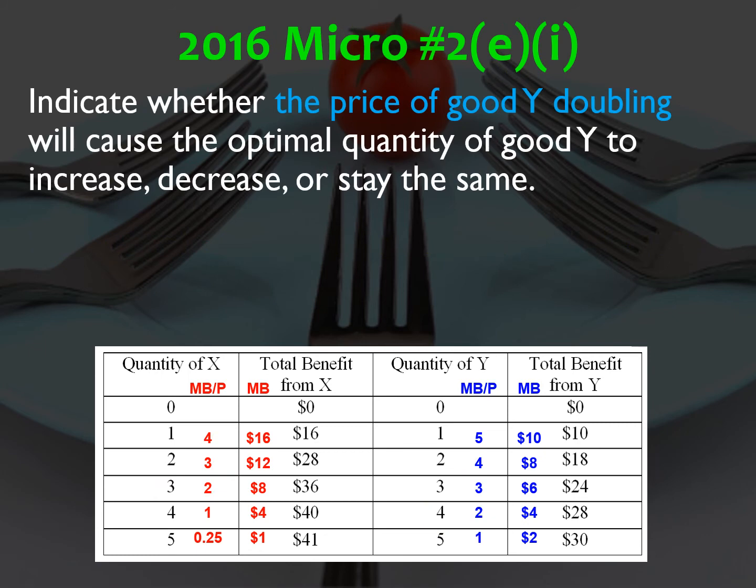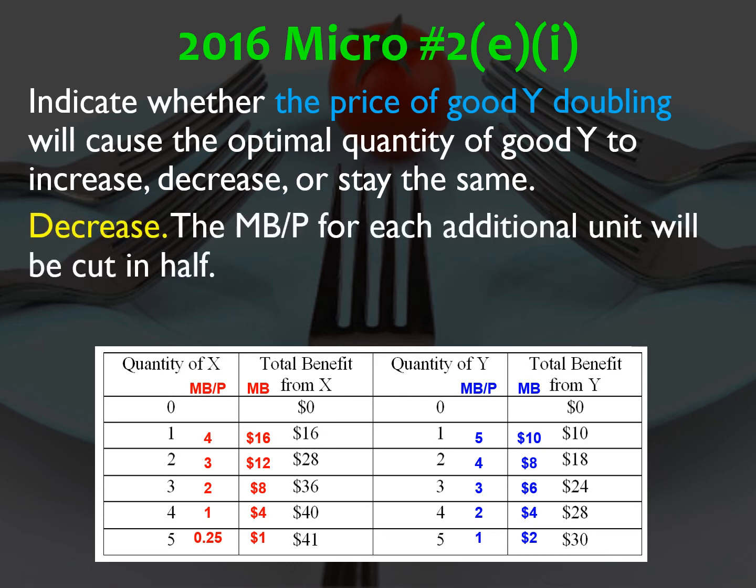Part E1, indicate whether the price of good Y doubling will cause the optimal quantity of good Y to increase, decrease, or stay the same. So it will decrease because the marginal benefit per dollar for each unit of Y will be cut in half. So that 5 will become 2.5, the 4 will become 2, and that's obviously going to change how much of good Y that Martha is going to buy.